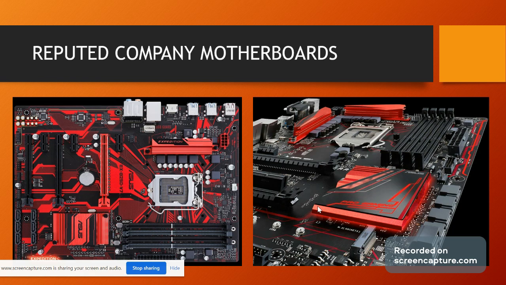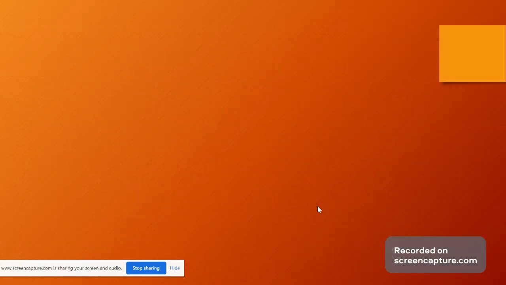Basically they work on SSD. Their RAM is, I think, 64 GB or much more than that also. And there are various GPUs like 4 GB, 2 GB for graphical purposes.